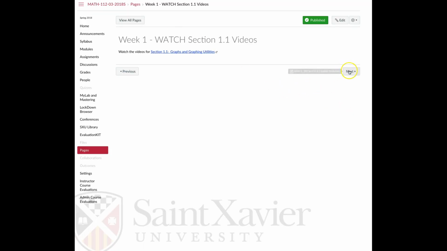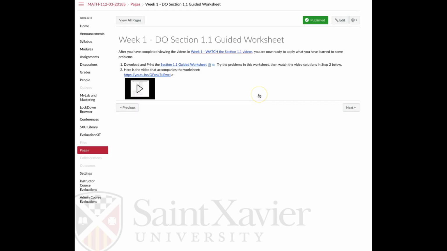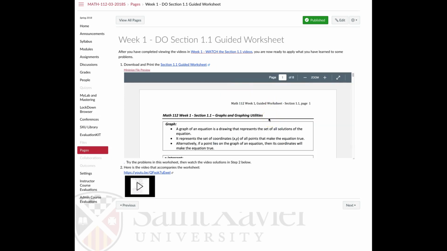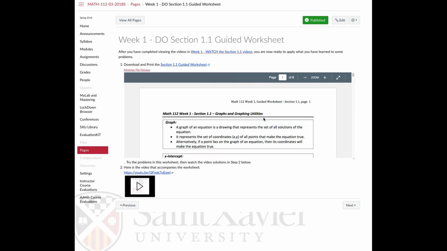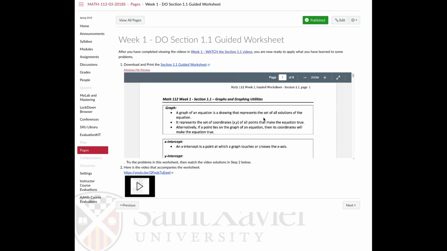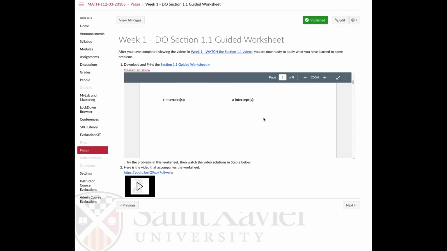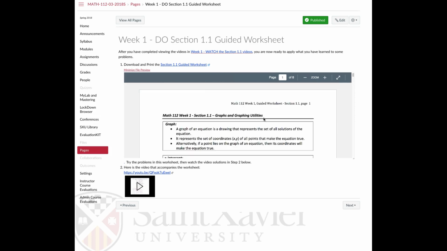All right, once you've done those videos for section 1.1, there is what's called a guided worksheet. This guided worksheet is something that I would do for my students if I was here working with you personally. I've devised these guided worksheets, and they basically summarize what's in this section. I have different problems for you to work on that are going to help you get started, do the homework, and be successful in the quizzes. So you should work on these guided worksheets on your own.